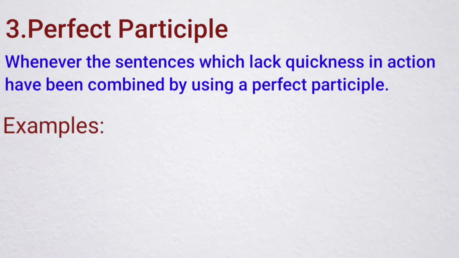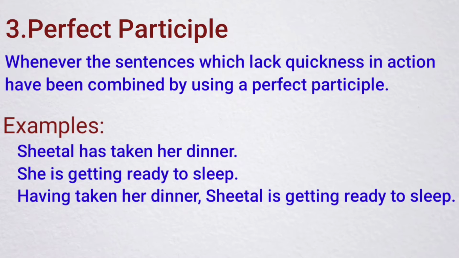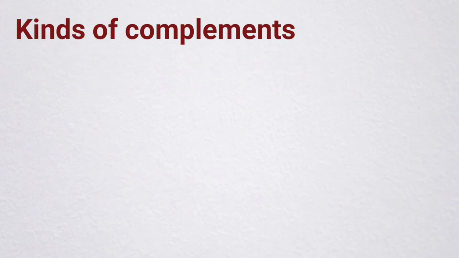Now let us see the third kind of participle, that is the perfect participle. Whenever the sentences which lack weakness in action have been combined by using a perfect participle. For example: Sheetal has taken her dinner, she is getting ready to sleep. Having taken her dinner, Sheetal is getting ready to sleep. Here, the second action, getting ready, came into force on the completion of the first action, and there can be little or more duration between both the actions.